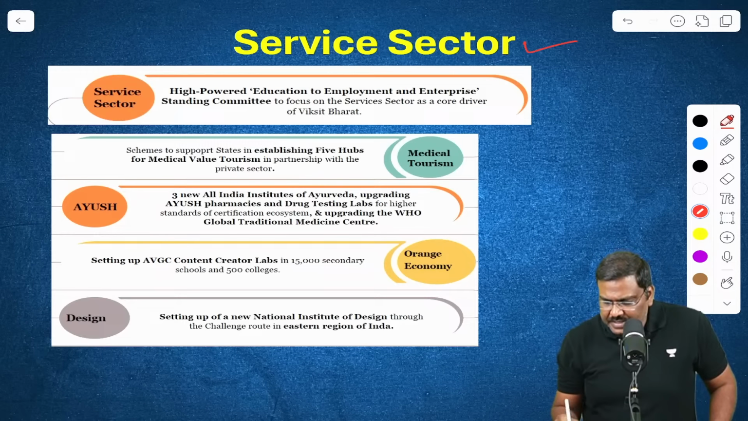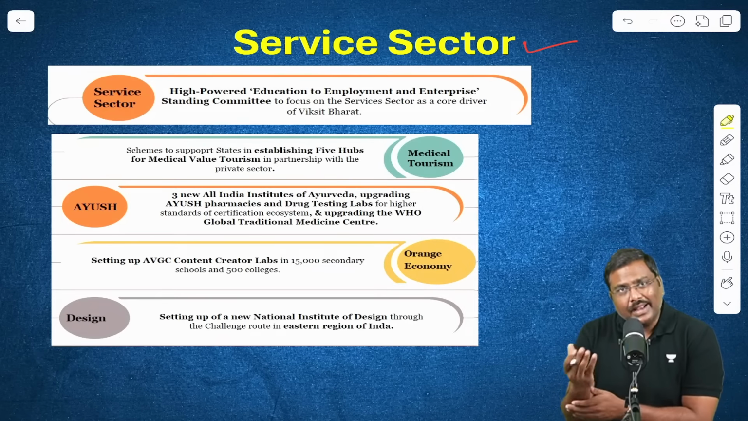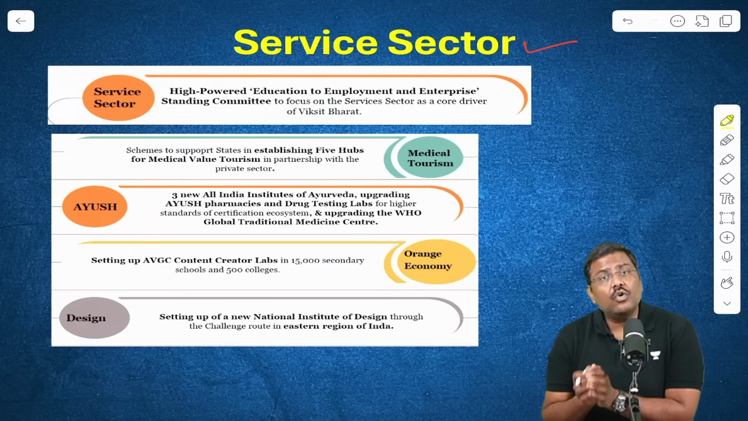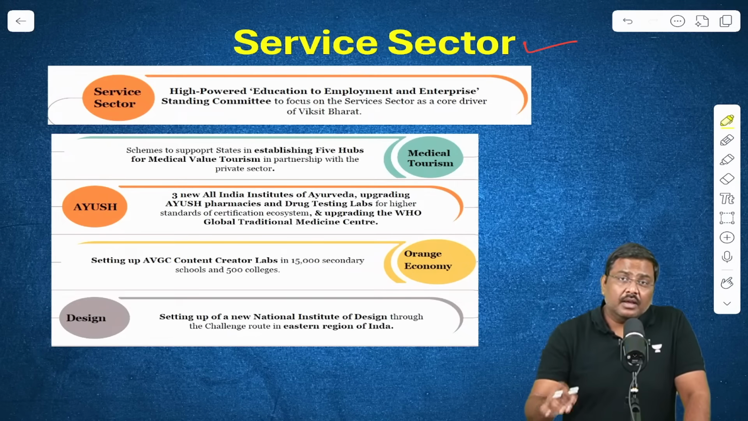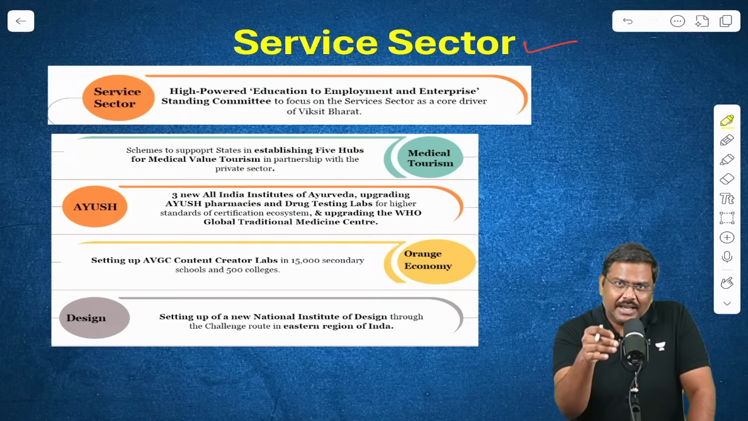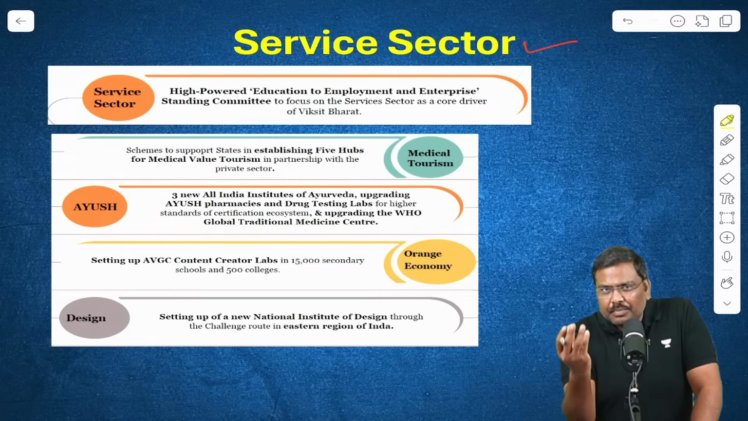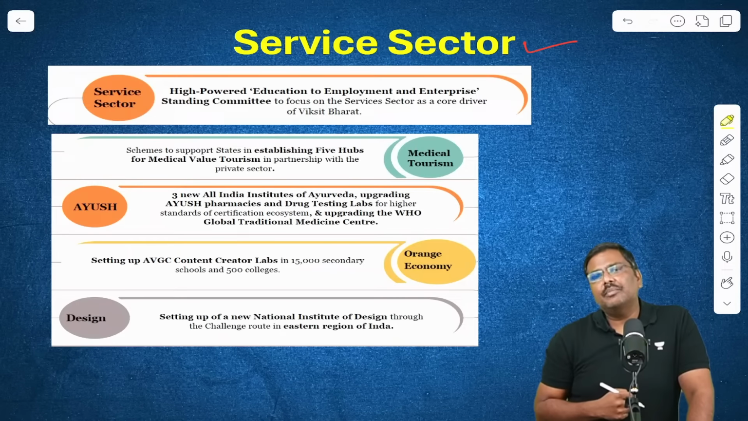Next, services sector. Services are important for the Indian economy for a simple reason. The economic survey itself says services contribute more than 54% to India's GDP and more than 60% to India's GVA. That is the importance of services. What are the reforms, or the important points in terms of announcements, made by the Government of India?